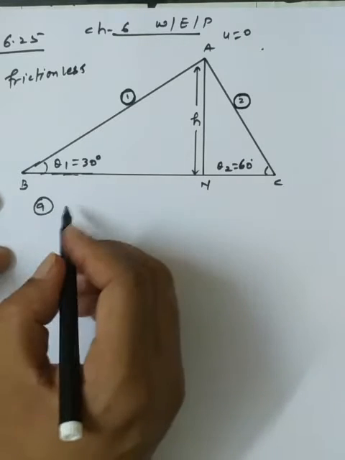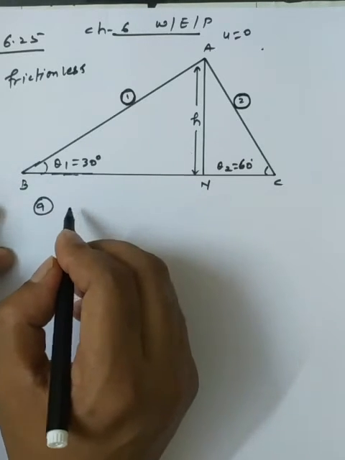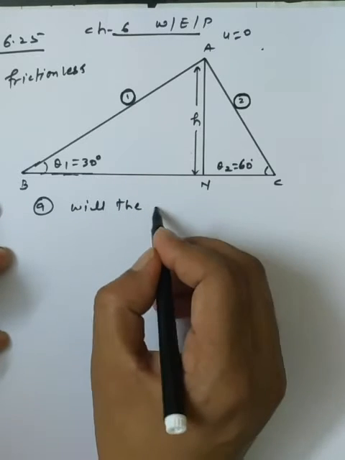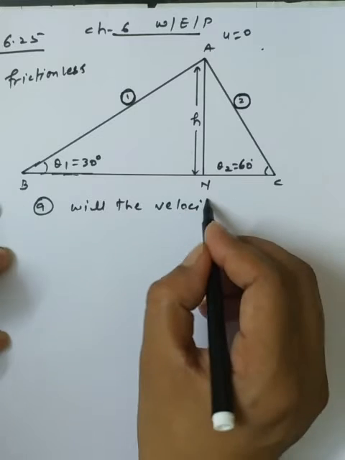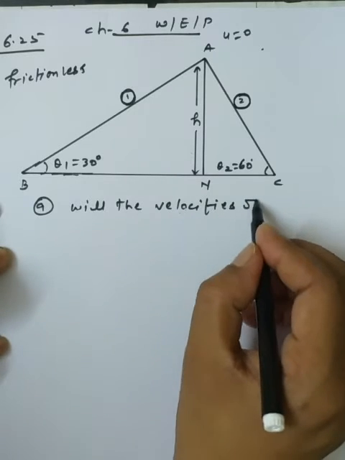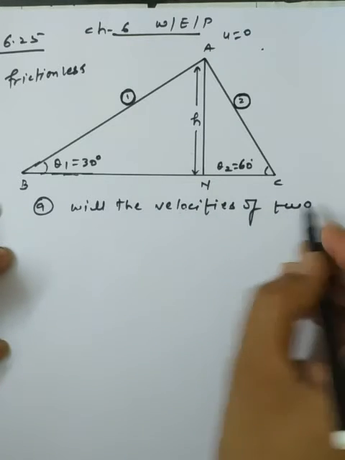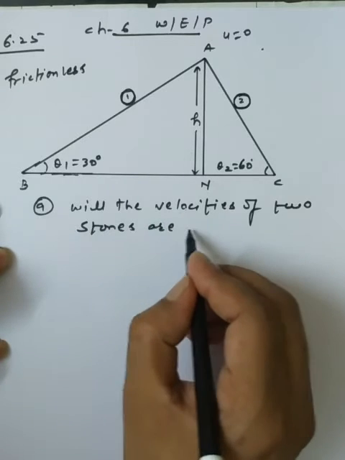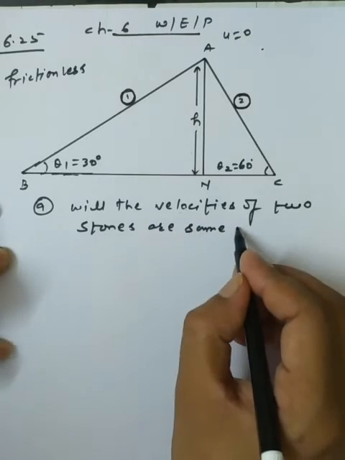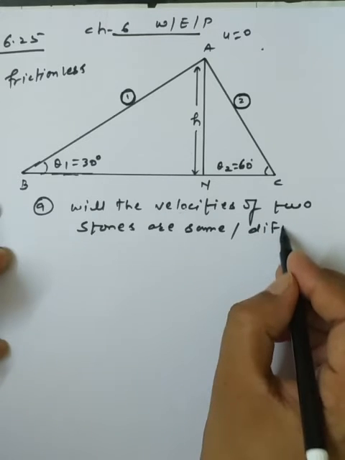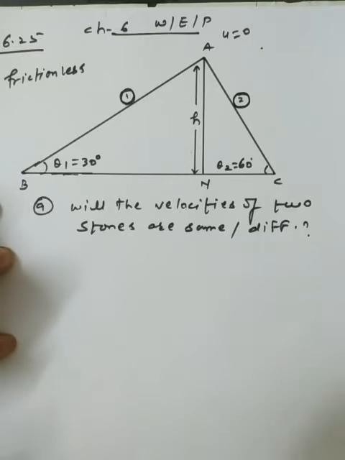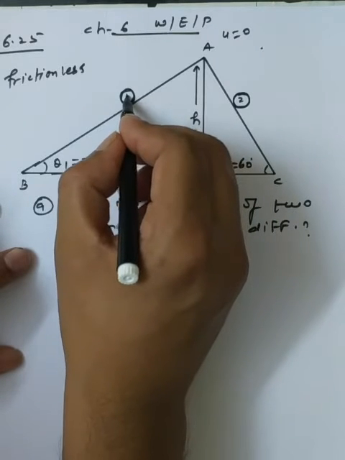Now the first query which we have: will the velocities of the two stones be the same or different? So it is one of the questions we have. For discussing it, we are making the basic resolution of the FBD.